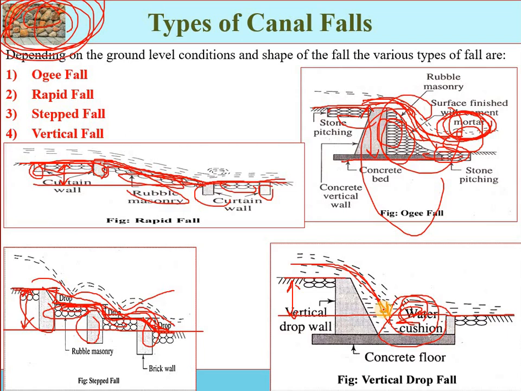In other words, an abrupt change from upstream to downstream occurs, and a cistern, a cushion, is provided to act as a water energy dissipator. But this is not suitable for high discharge; it can be used up to about 15 cubic meters per second discharge. It is suitable when the drop is 1.5 meters, because if the drop is greater than 1.5 meters or the discharge is more, heavy kinetic energy is created, causing high turbulence and possibly damaging the structure.